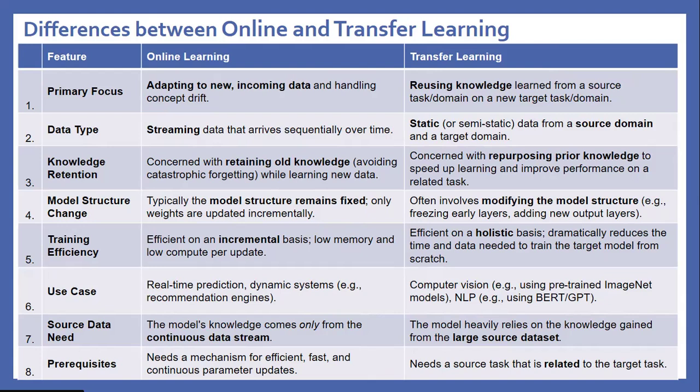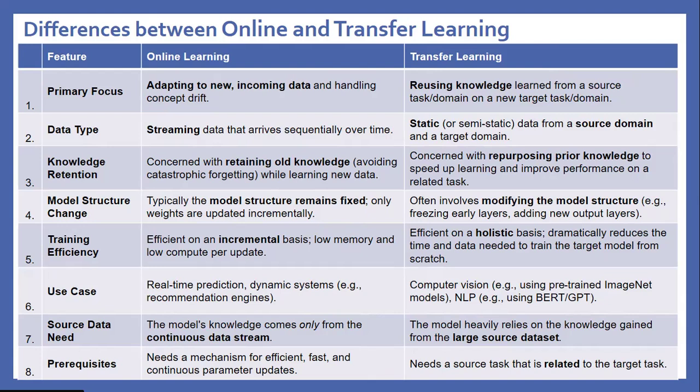Transfer learning is efficient on a holistic basis, dramatically reducing the time and data needed to train the target model from scratch. Use case: online learning: real-time prediction, dynamic systems, for example recommendation engines. Transfer learning: computer vision, for example using a pre-trained ImageNet model; NLP, for example using BERT, GPT.